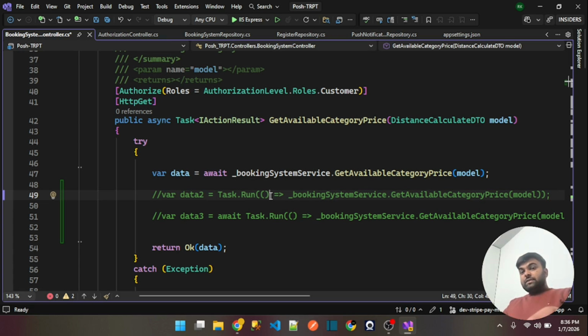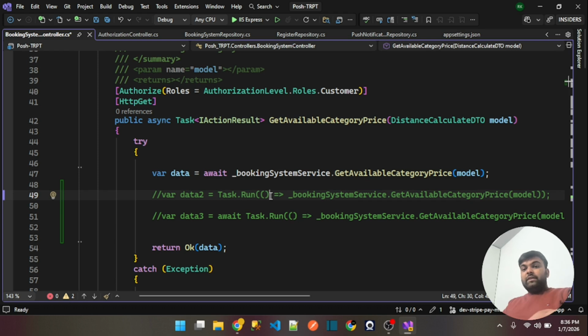So we should not wrap this in Task.Run, because it wastes your threads as well.